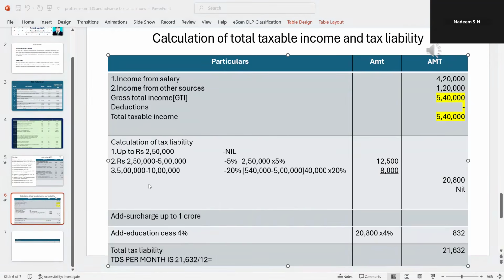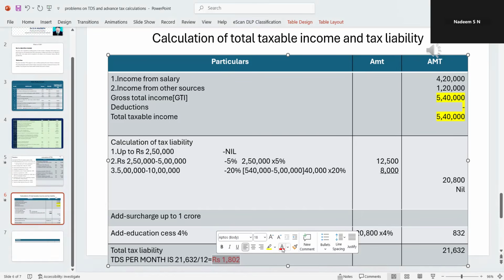So divided by 12 ಮಾಡಿದ್ರೆ ನಮ್ಗೇನ್ ಬರುತ್ತೆ, 1803 ಅಥವಾ 1802 ಬರುತ್ತೆ. So this is the TDS amount, rupees 1802. This is very, very important.